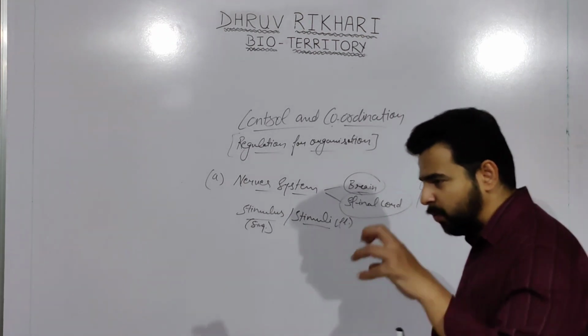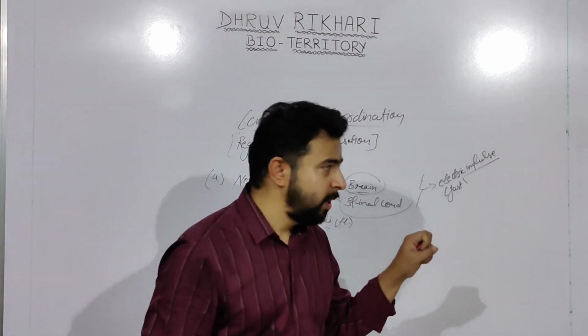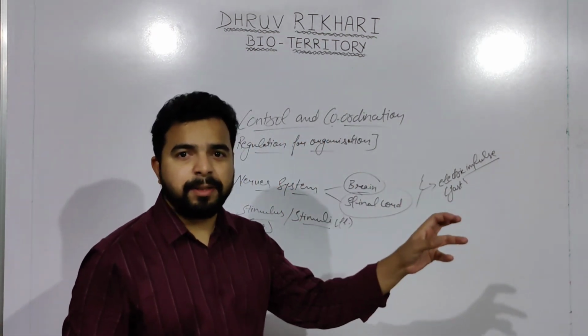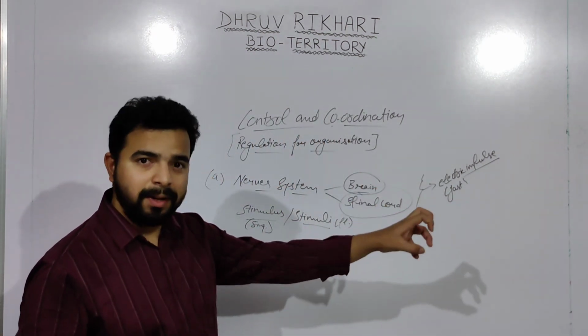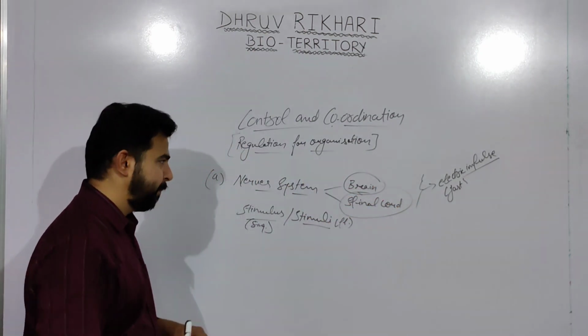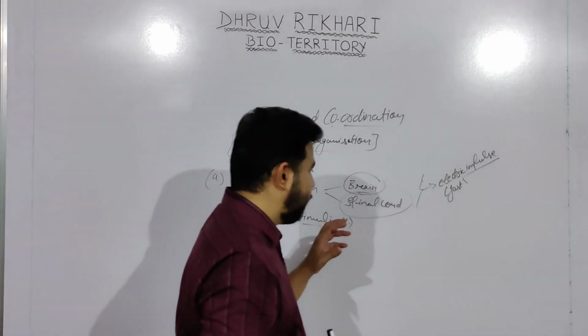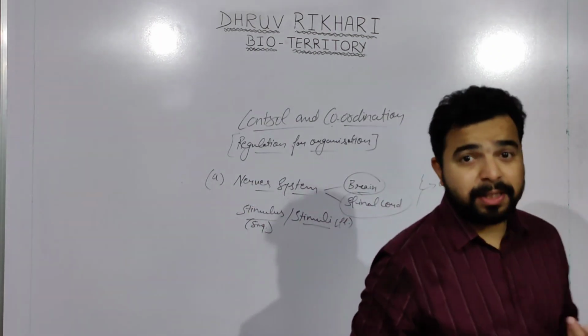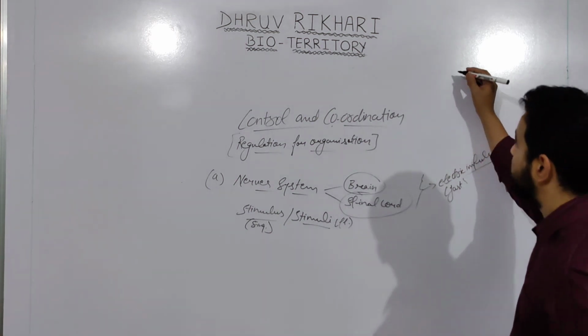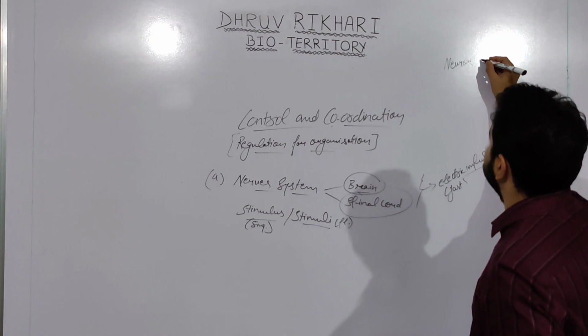As soon as they receive the signal from the receptors, they instantly respond to the message they get from the surroundings. What helps here in the brain and spinal cord nervous system are the neuron cells.